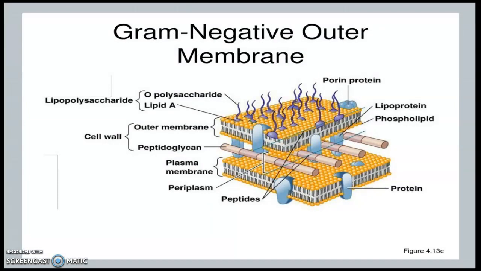Gram-negative bacteria, in addition to the peptidoglycan layer, have a lipopolysaccharide. They have a very thin peptidoglycan layer. In addition to peptidoglycan, they have a lipopolysaccharide layer, which is made up of O polysaccharide and lipid A. Lipid A is the portion of lipopolysaccharide which is present in the lipid bilayer. It is more toxic, and small amounts introduced produce immunity.